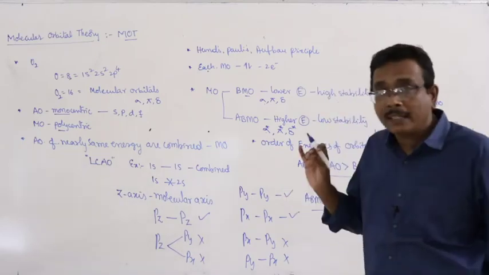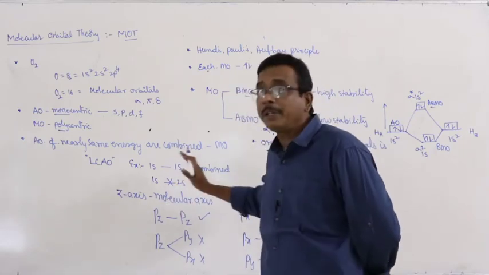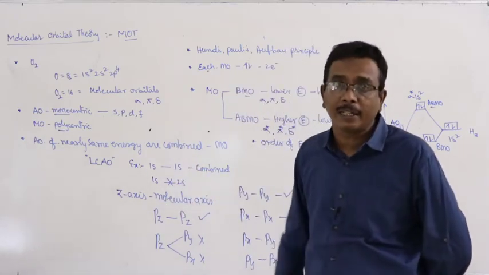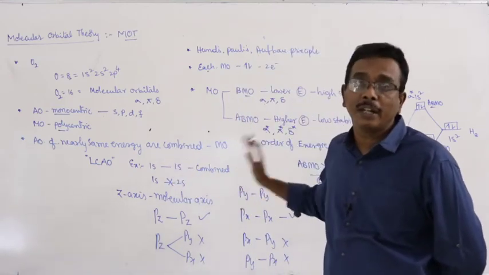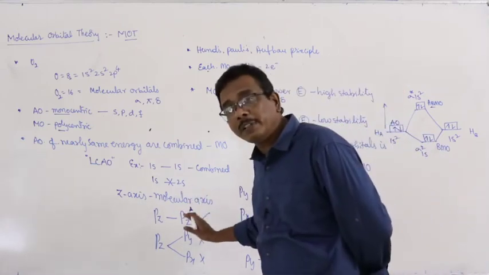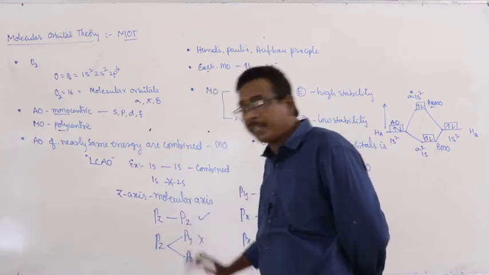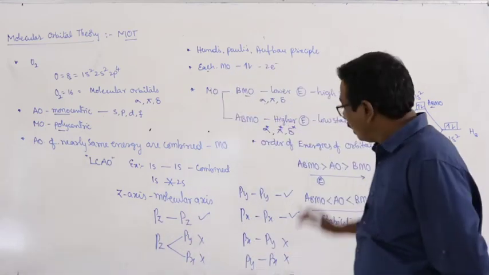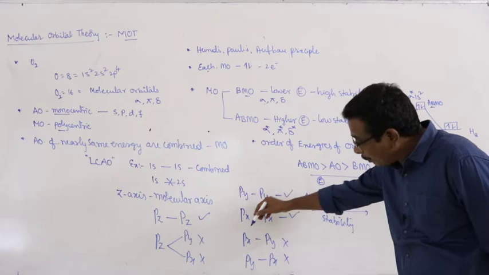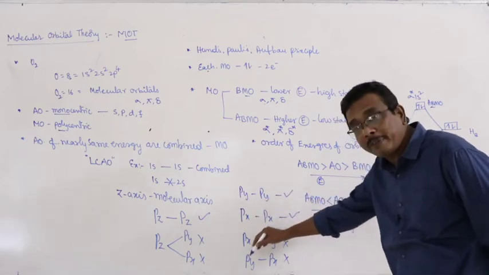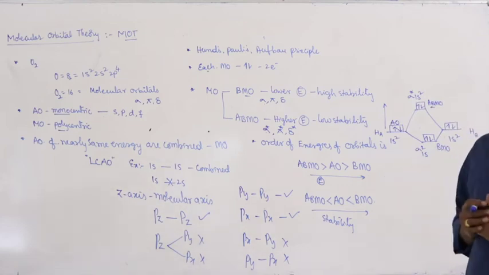In most cases, by convention, the z-axis is taken as the molecular axis. A 1s orbital combines only with the 1s orbital of another atom, and a 1s orbital never combines with the 2s orbital of another atom. Pz combines with Pz only, and never mixes with Py or Px. In the same way, Py combines with Py only, and Px combines with Px only. Px does not combine with Py, and Py does not combine with Px. And at the same time, there is an important note.